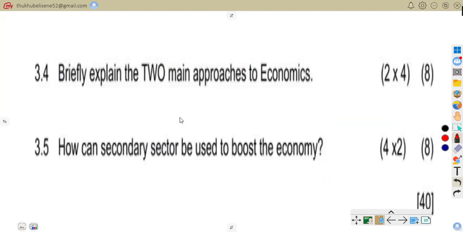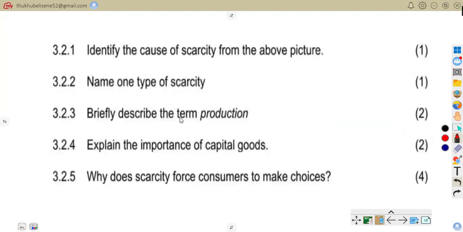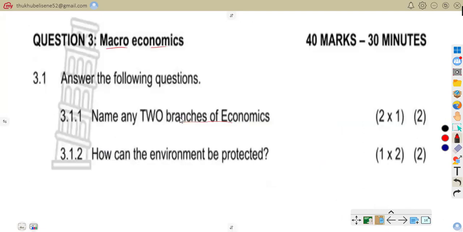So now let us go to another question, which is 3.1.2. As it says, how can the environment be protected? So here we're talking about protecting the environment.